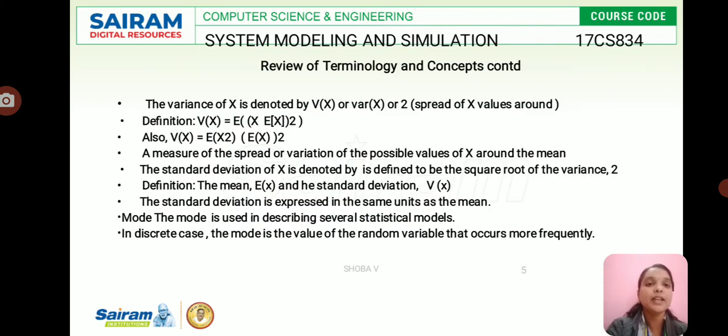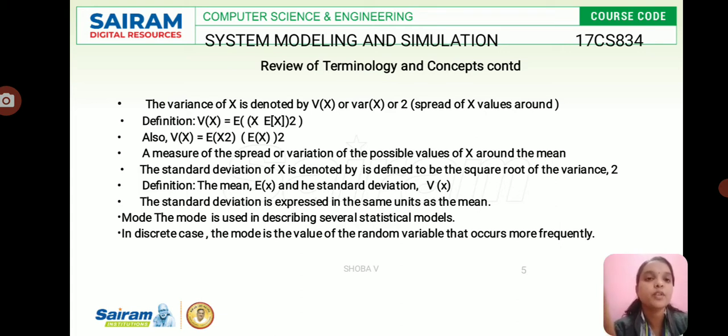The variance of x is denoted by V of x, a measure of the spread of x values around the mean. By definition, V of x is equal to E of (x minus E of x) the whole square.